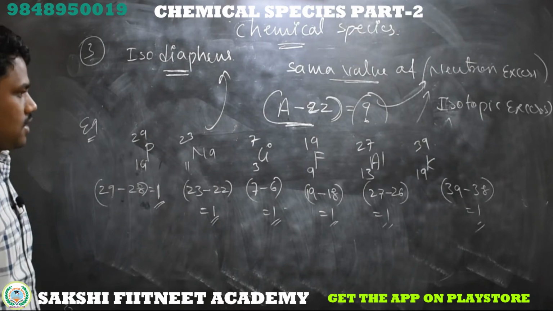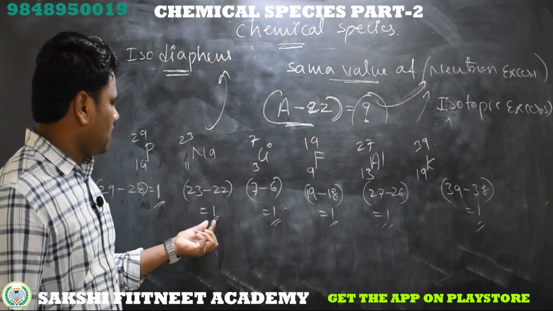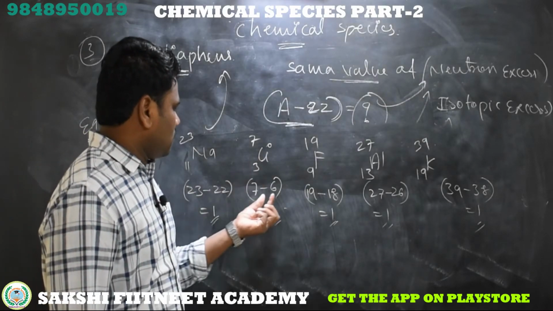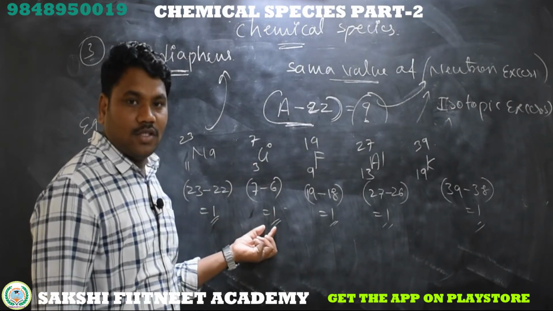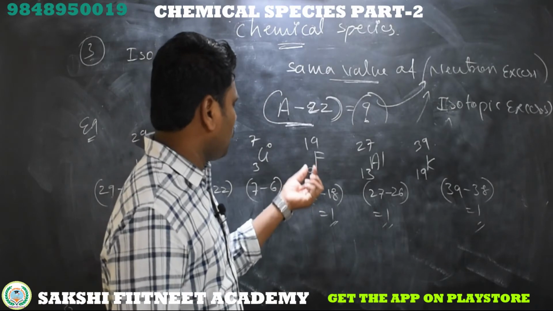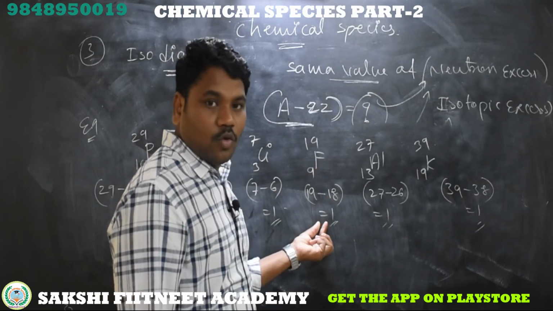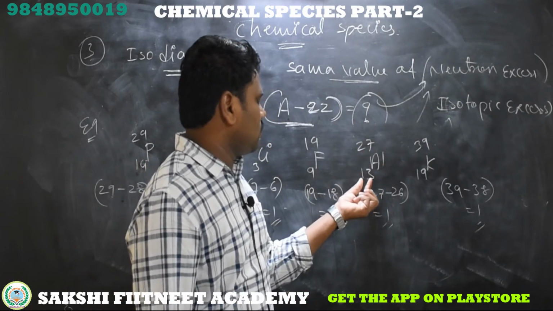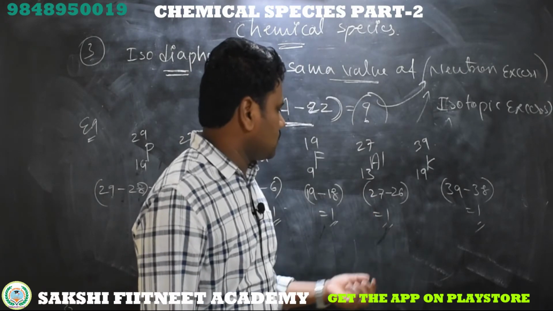Coming to the next example, 23 minus 11 into 2, 22, 1 excess neutron. Now 7 minus 2 into 3, excess neutron is 1. Fluorine, 19 minus 2 into 9, 18, equal to 1 excess neutron. 27 minus 2 into 13, 26, 1 excess neutron.